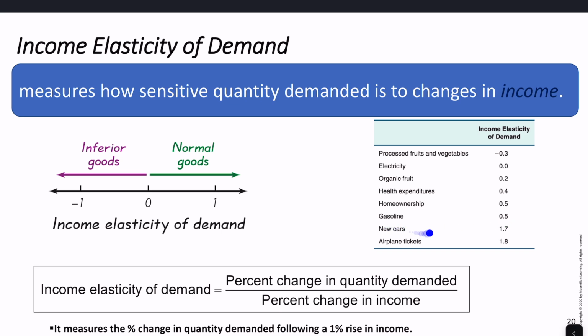Now, these two things on the bottom here are called luxury goods, and luxury goods are a special kind of normal good where your income elasticity is greater than 1. For new cars and airplane tickets, if your income goes up by 1%, your purchases of new cars will go up by 1.7%, and for airplane tickets by 1.8%. So your spending on these categories is going up faster than your income is going up. That's why we call these things luxury goods.